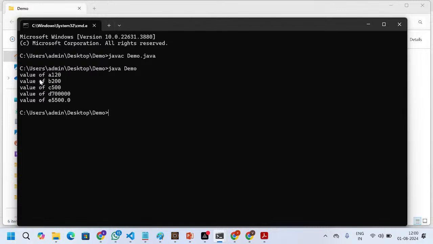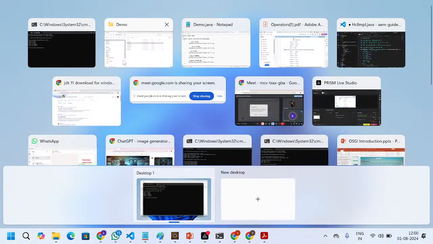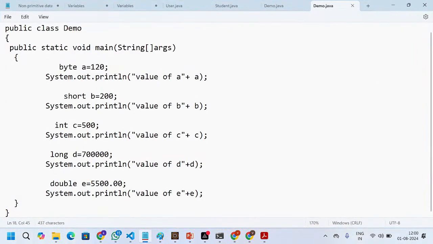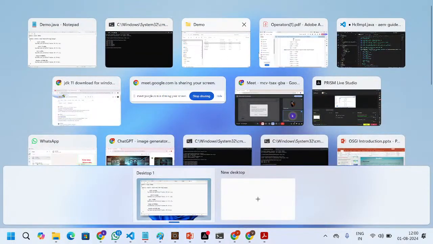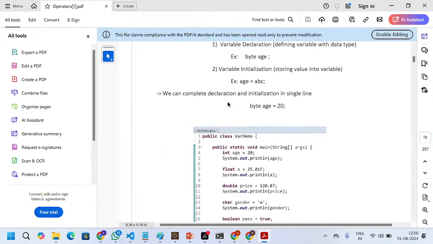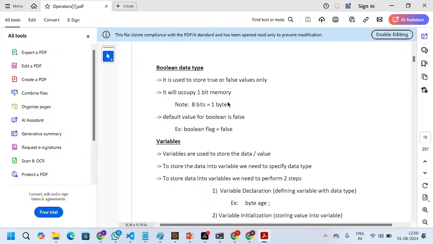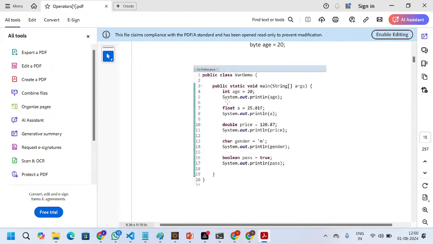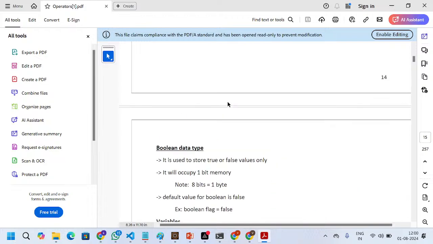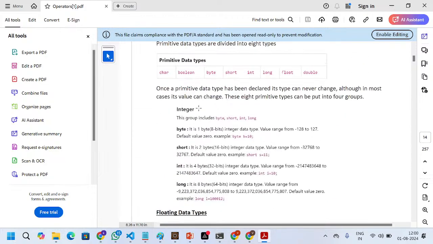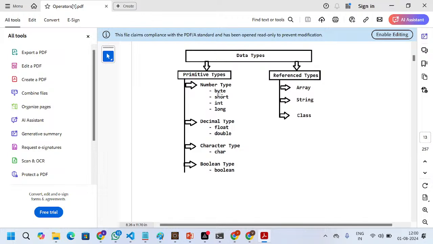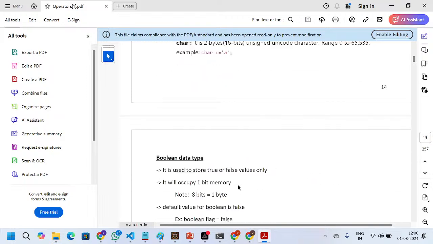So the value of a, b, c, d, e. Are you guys clear with my point? In this way you can do the assignment with all data types: byte, short, int, long, float, double, char, and boolean.